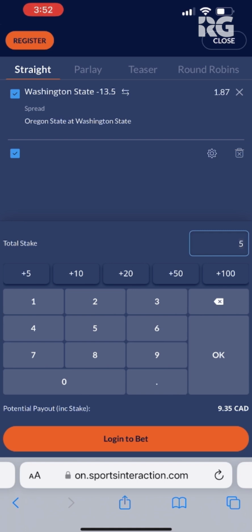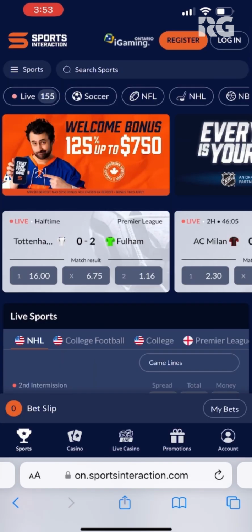And of course, you see some of the wagers right here, some of the different markets you'll run into. You have your parlays, teasers, round robins, futures, money lines, totals, point spreads, props. The list goes on and on. There are just so many different ways to wager at Sports Interaction. Also, if you want to switch your odds format, just log into your account and you can change that from your account page. But now let's take a look at the live betting section here on mobile. So we'll go here and click live.